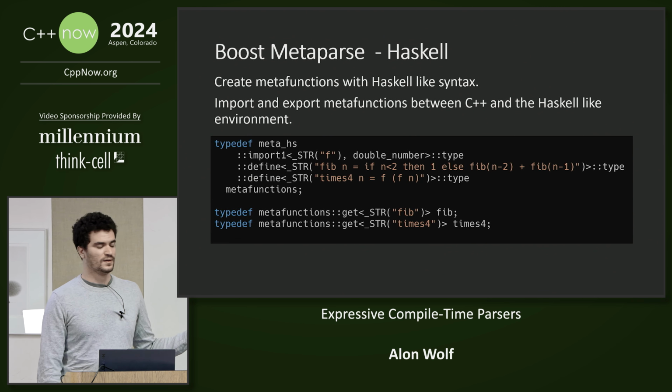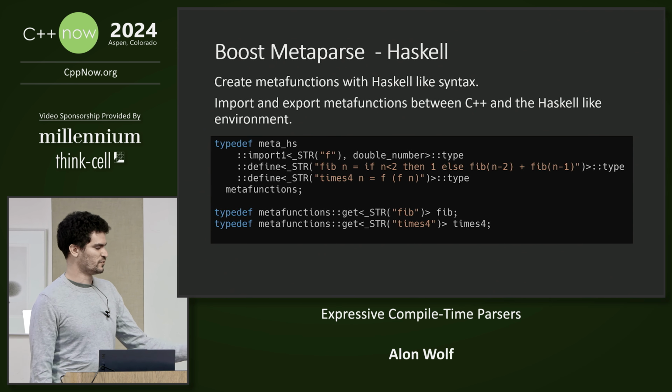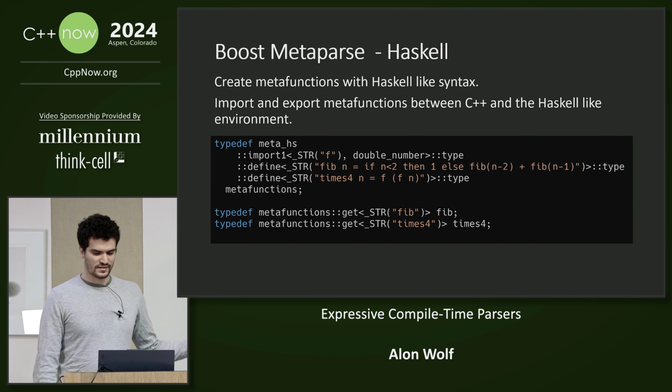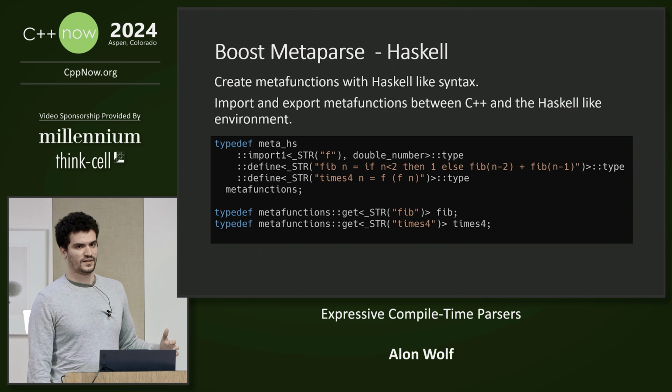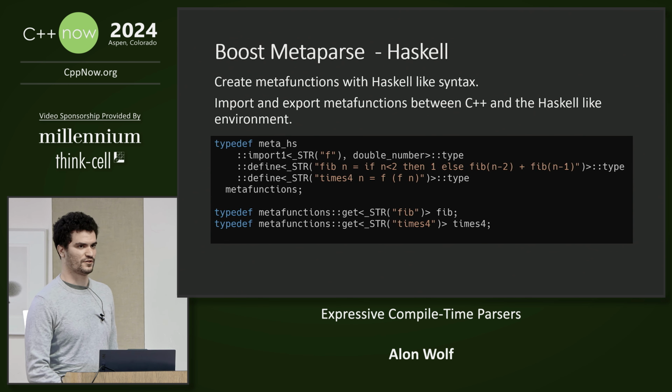The define call creates a new metafunction from a Haskell-like syntax and adds it to the map. Each call returns the new modified map, so we can nicely chain them together. And in the end, we can get the new metafunctions from the map to use in C++. These techniques enable importing and exporting metafunctions between the Haskell parsing environment and the C++ environment.